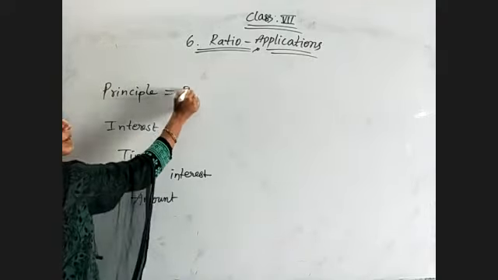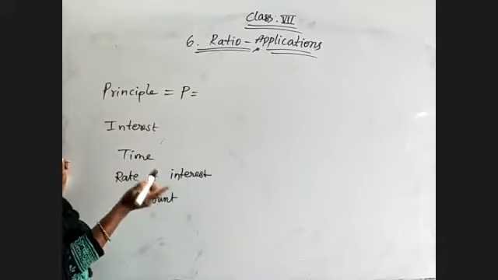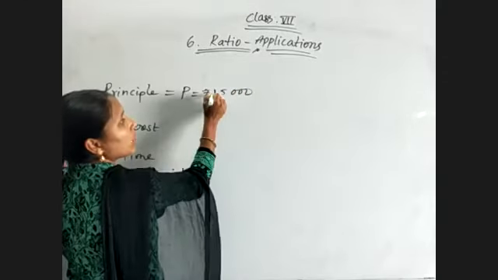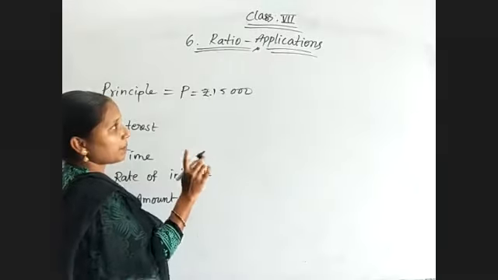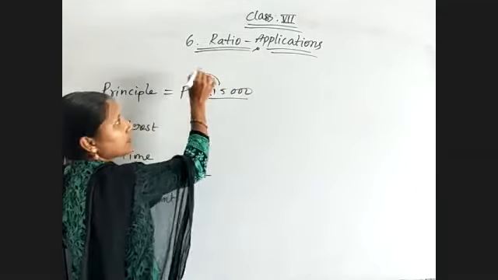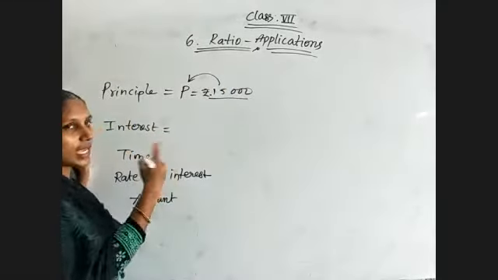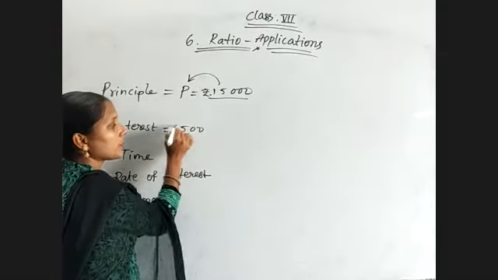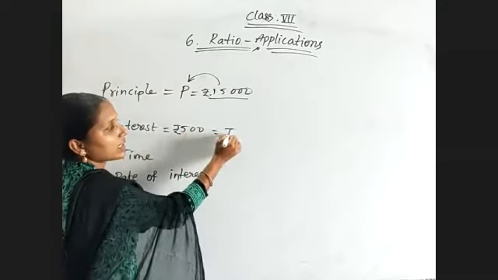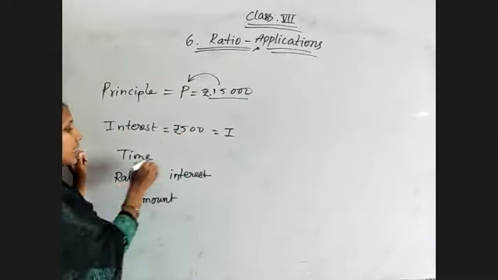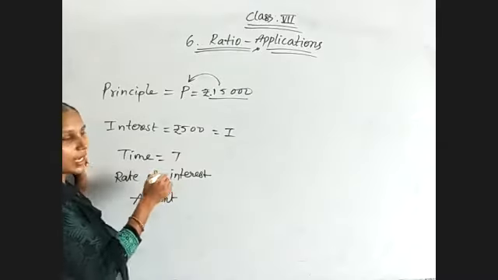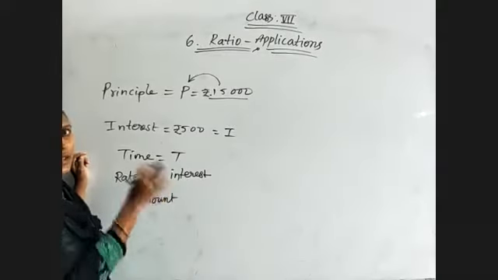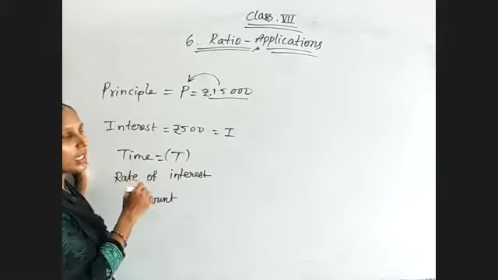Principal is represented by P, that is nothing but how much amount you are borrowing. In the previous example, 15,000 amount you borrowed from a person. So that 15,000 acts as principal. And interest is how much extra amount you are paying for that original amount. That is, suppose 500 rupees you paid, that extra amount is interest and it is denoted by I. And next, time. Time is for how much time limit you are taking that amount. So it is represented by T.